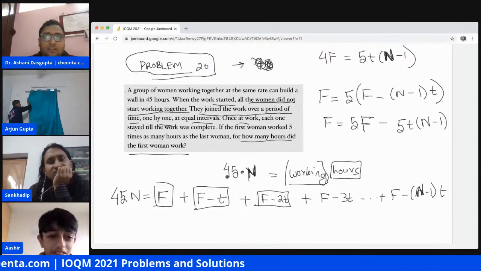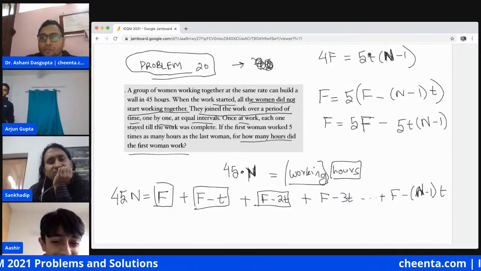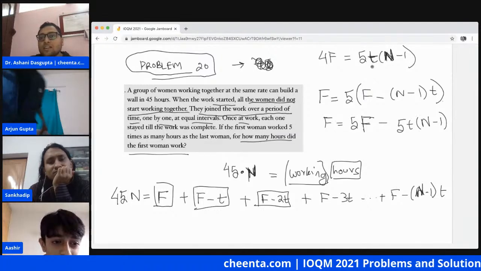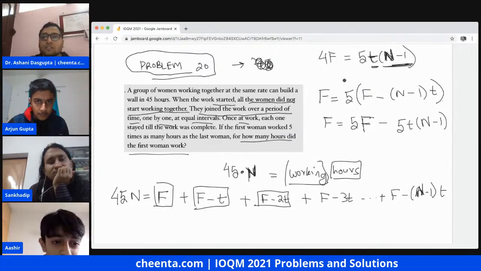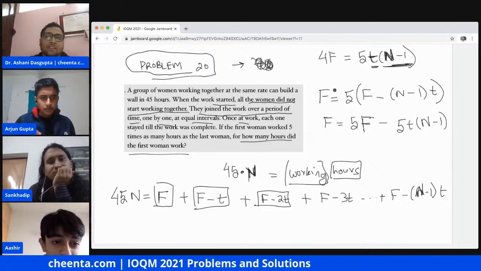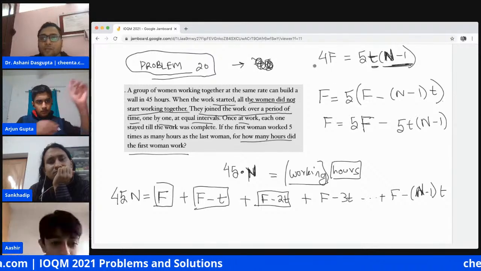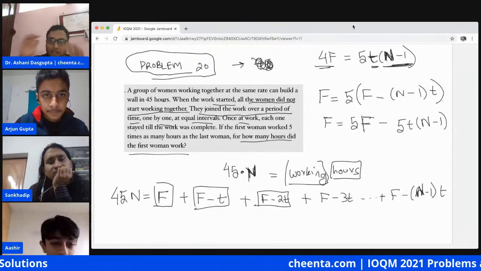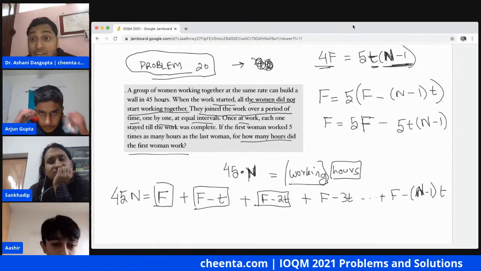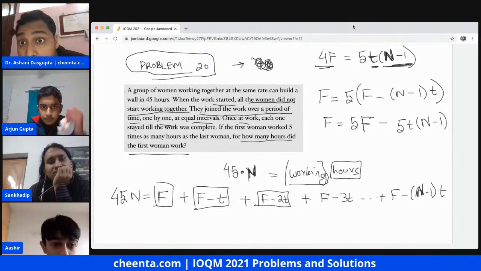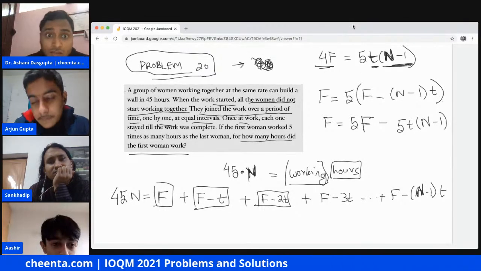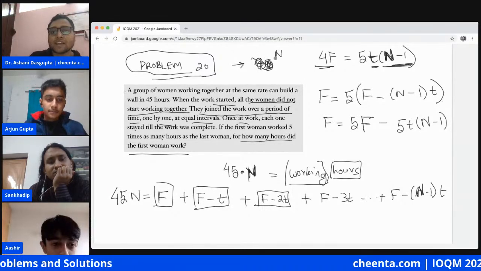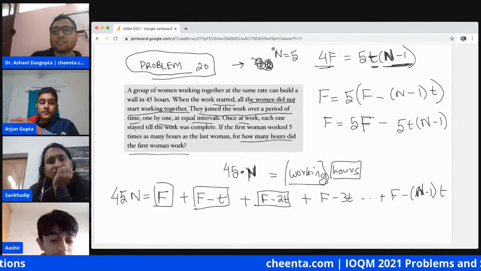So what can we say about T and n minus 1? Can anyone tell me that? From this equation, what is it that we can say about 4 and T? There were some conditions which we will be able to impose, and we will get n is equal to 5.